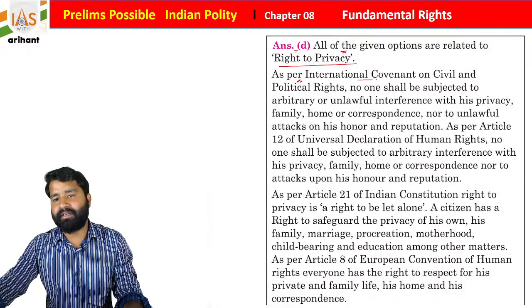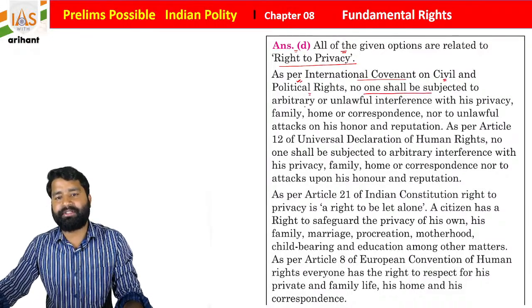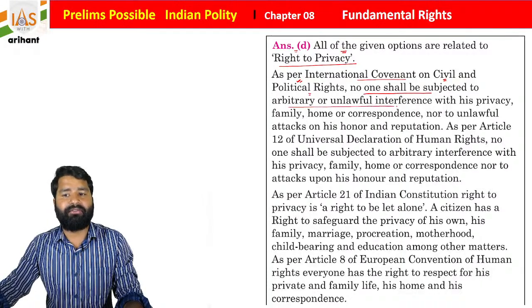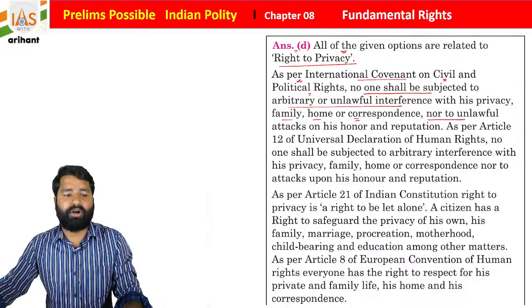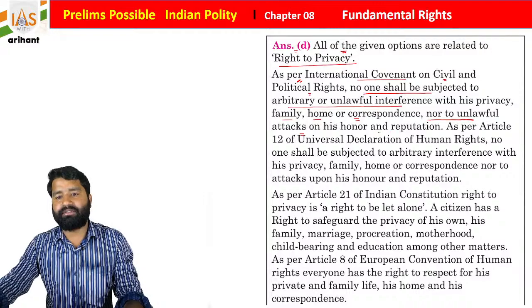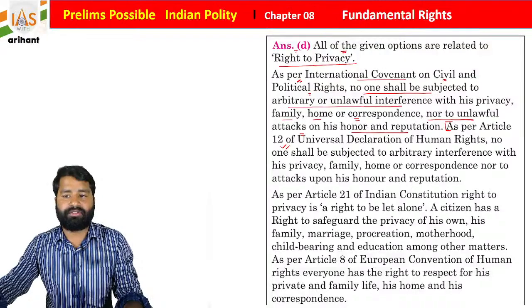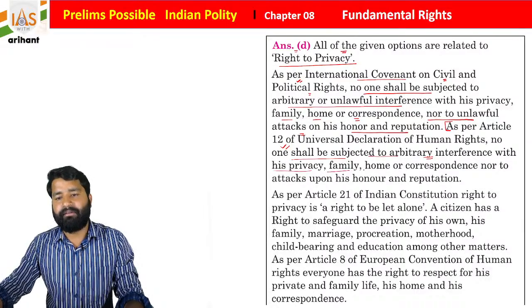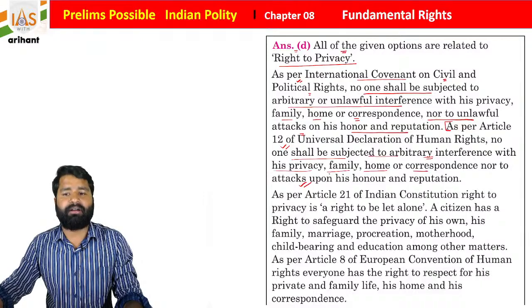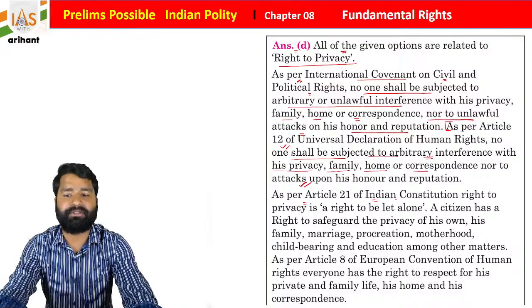As per the International Covenant on Civil and Political Rights, no one shall be subjected to arbitrary or unlawful interference with his privacy, family, or correspondence, nor to unlawful attack on his honor and reputation. As per Article 12 of the Universal Declaration of Human Rights, no one shall be subjected to arbitrary interference with his privacy, family, home, correspondence, nor attack upon his honor and reputation. As per Article 21 of the Indian Constitution, right to life and personal liberties.